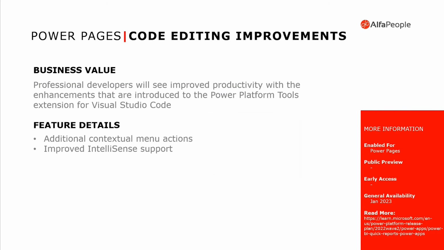And here we have code editing improvements in Visual Studio Code. The pro developers will also be able to download Power Platform tools using the extension for Visual Studio Code. And now we have an improvement in IntelliSense support. We have additional contextual menu actions, and all these features are being released for Power Pages, for the scenarios of the developer that is developing a website for Power Pages.